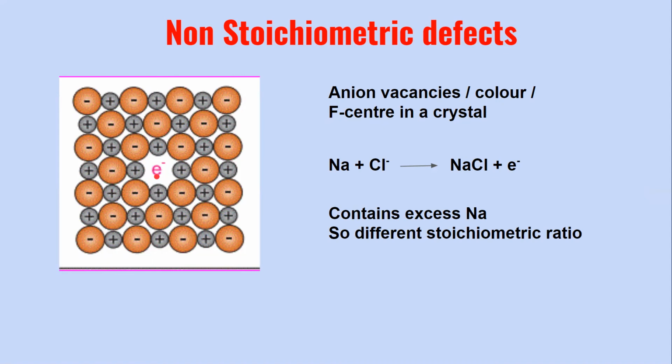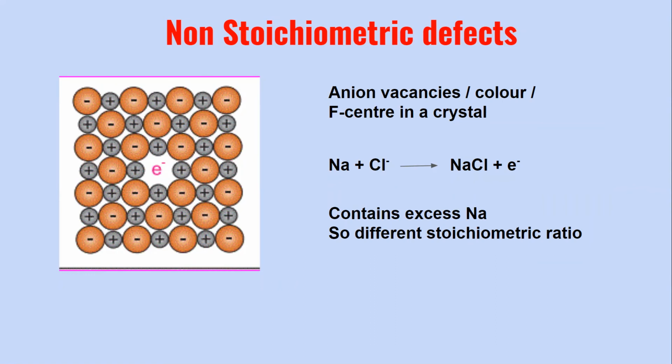So now the crystal of sodium chloride, which has excess sodium, has a changed stoichiometric ratio. Instead of being 1:1, because of the excess sodium, the NaCl ratio becomes 1 plus X:1. And this electron center will impart a yellow color to the sodium chloride crystal, which is otherwise white in color.